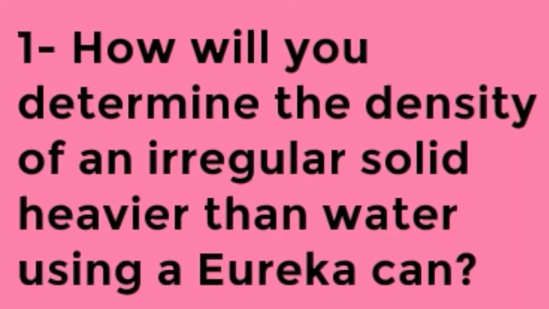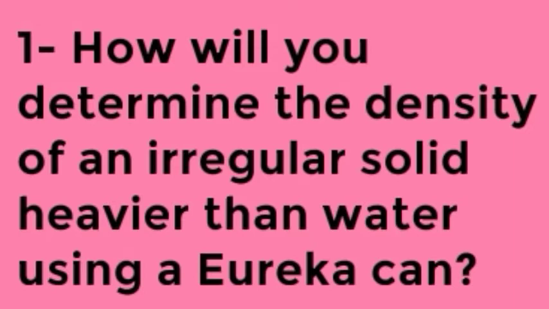So V ml equals V cubic centimeter, as we know that 1 ml equals 1 cubic centimeter. Hence the volume of the stone is V cubic centimeter. Now to calculate the density, the formula is: density of the stone equals mass of the stone upon volume of the stone, or D equals m upon V gram per cubic centimeter. By this the density will be calculated, and what is the conclusion?